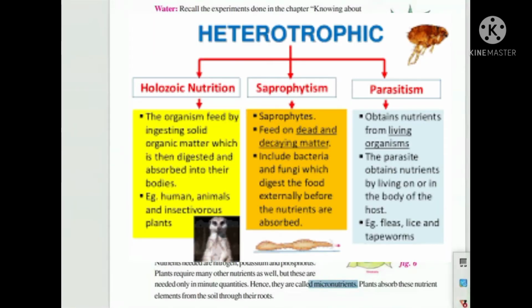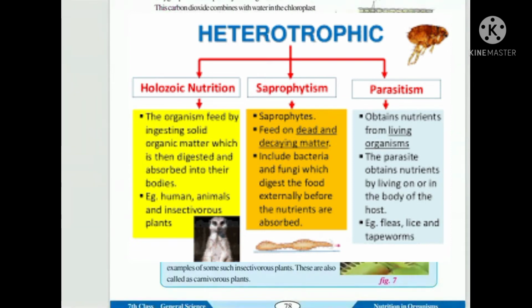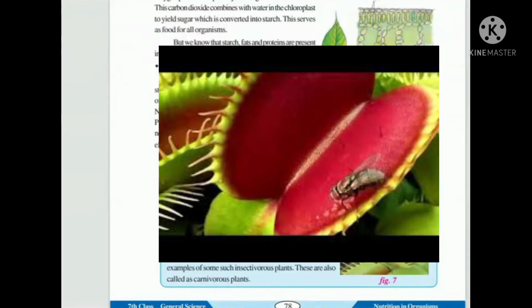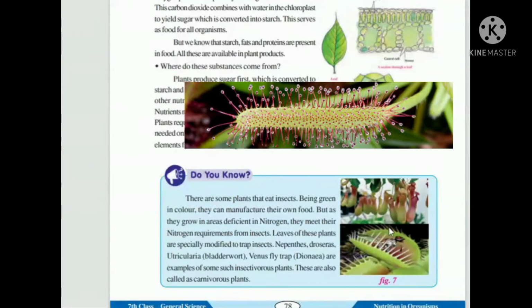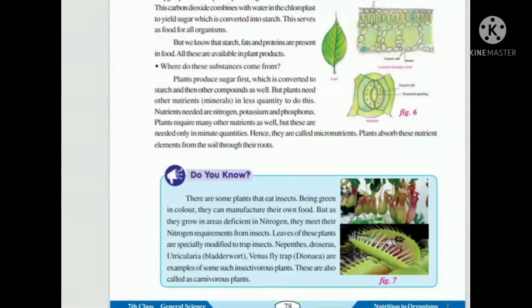Okay, now let us see heterotrophic nutrition. Autotrophic nutrition is over according to plants, and some plants have heterotrophic nutrition. They are insectivorous plants, plants taking insects as their food for getting nitrogen. Examples are Nepenthes, Venus flytrap, Drosera, Dionaea. These are the insectivorous plants.